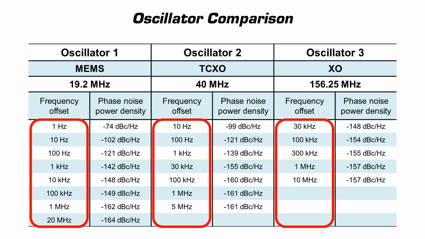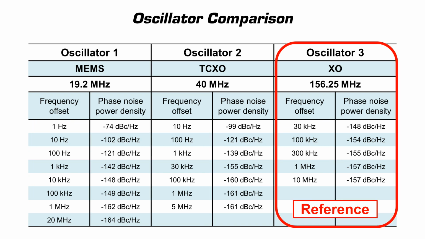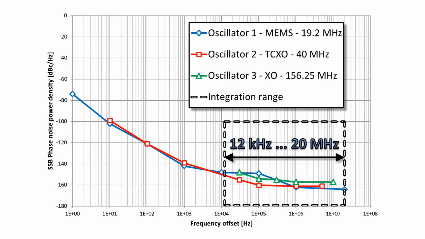Let's use oscillator 3 as the reference oscillator, for which we already have the total integrated phase noise and jitter from the data sheet. All available data is summarized in a single diagram, including the integration frequency range, which is defined to be 12 kHz to 20 MHz for the application at hand.